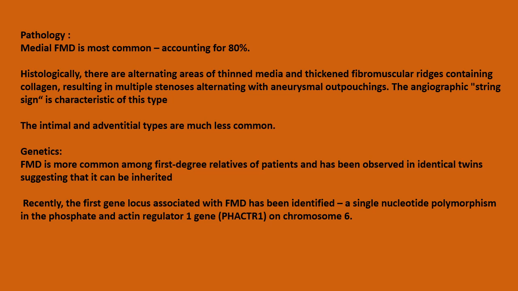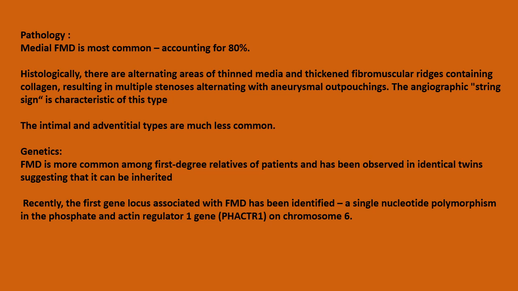Pathology: medial FMD is most common, accounting for 80%. Histologically, there are alternating areas of thinned media and thickened fibromuscular ridges containing collagen, resulting in multiple stenoses, alternating with aneurysmal outpouchings. The angiographic string sign is characteristic of this type. The intimal and adventitial types are much less common.